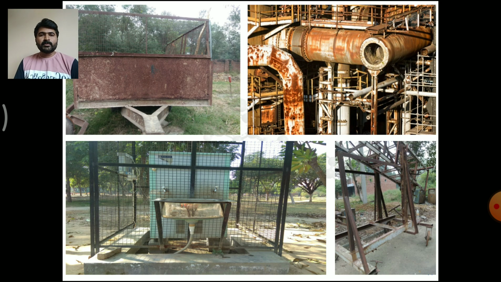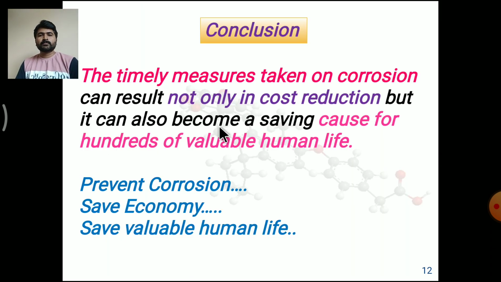These are some images showing the structural damage of metal due to corrosion. Lastly, I want to make some concluding remarks. Timely measures taken on corrosion can result not only in cost reduction, but can also become a saving cause for hundreds of valuable human lives. So lastly, I appeal to all: prevent corrosion, save the economy, and save valuable human life. Thank you.